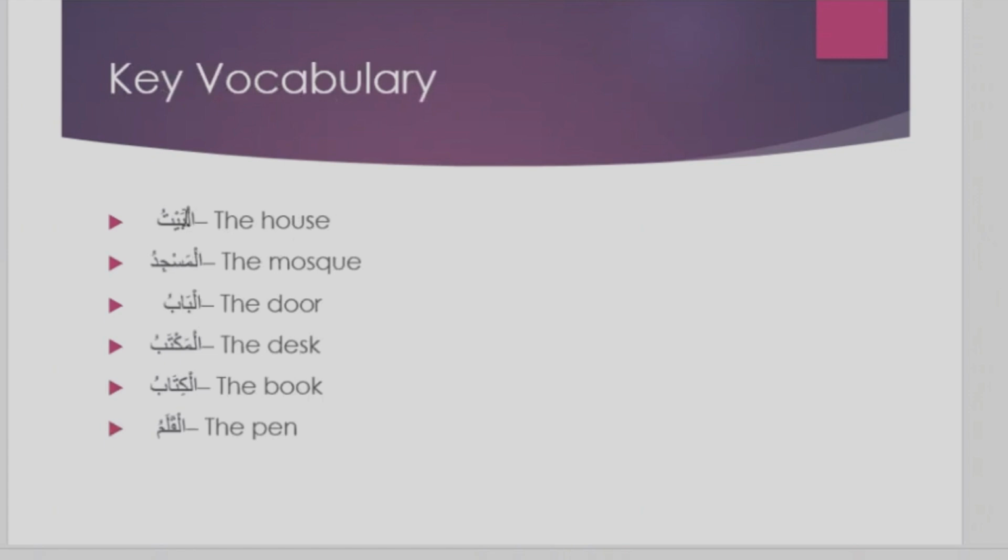We have al-baytu, the house. Al-masjidu, the mosque. Al-babu, the door. Al-maktabu, the desk, like a writing table. Al-kitabu, the book. Al-qalamu, the pen. All of this vocabulary, you need to memorize them properly and with their meanings.